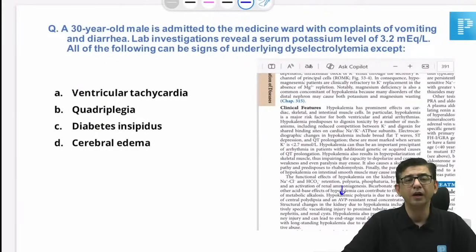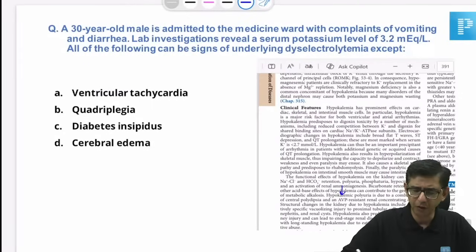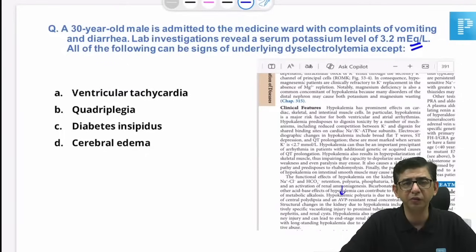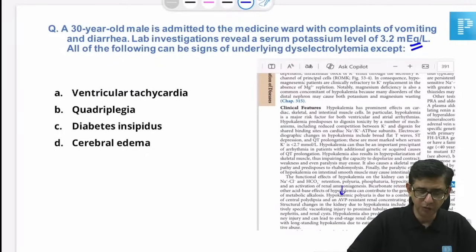Starting with the second one, this talks about a 30-year-old male who's admitted to the medicine ward with vomiting and diarrhea, and then he gave a low potassium value. Do let me know whether the options for the question are the same. Hypokalemia is what he is talking about, and hypokalemia can result in.